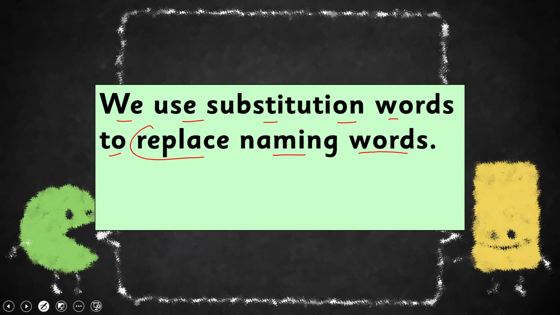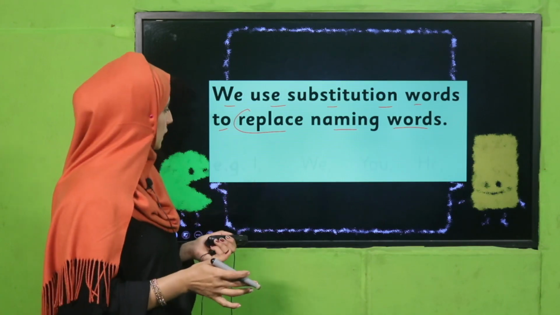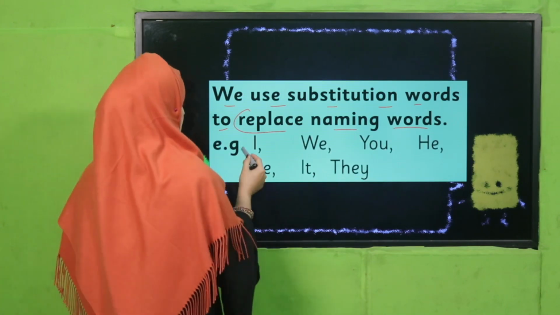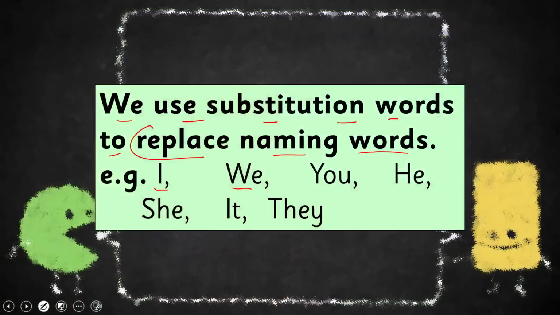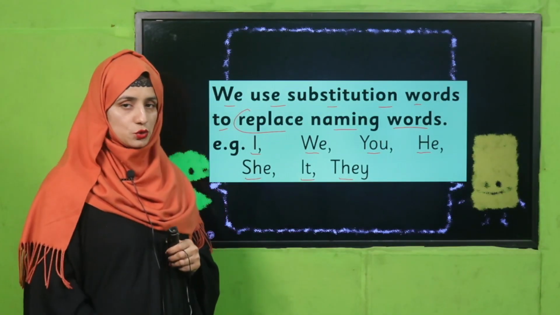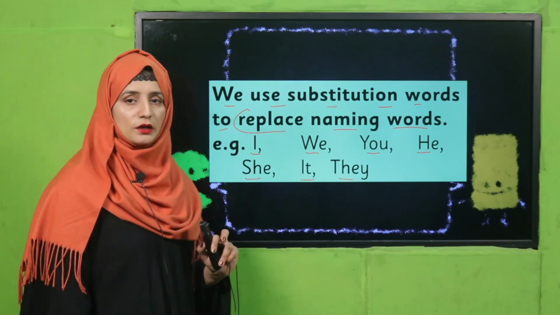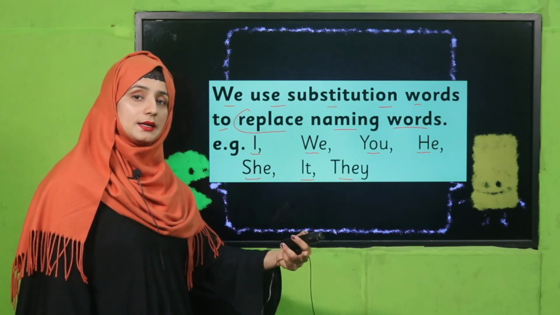As you know, we use a substitution word, my dear students, to replace a naming word. So what are substitution words? See there: I, we, you, he, she, it and they. These are called subjective substitution words, my dear students. We use these substitution words when we replace a naming word.